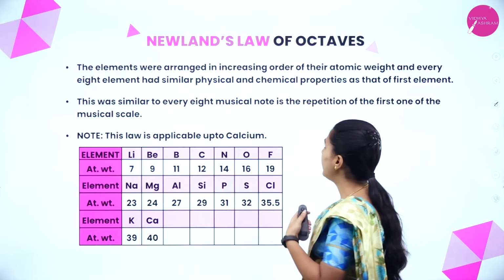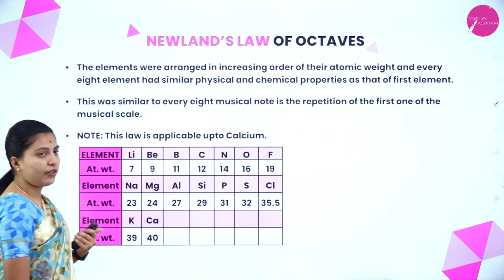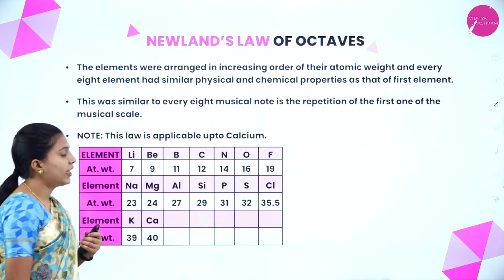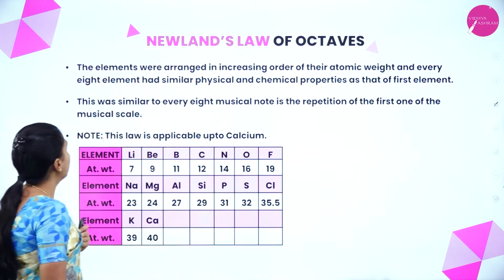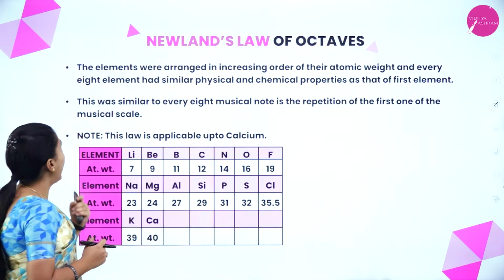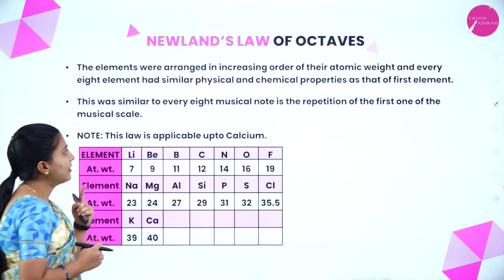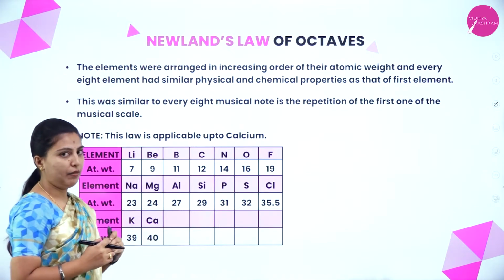Next, we will see Newlands' law of octaves. In 1865, John Alexander Newlands proposed the law of octaves. What he said is that the elements were arranged in increasing order of their atomic weight, and every 8th element had similar physical and chemical properties to the first element.